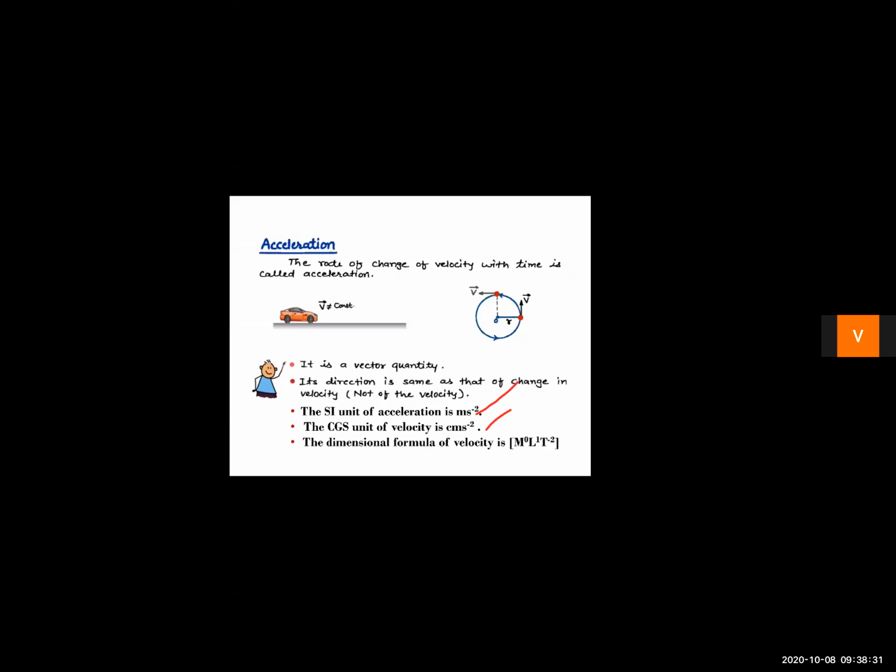And similarly, we can calculate the dimensional formula. Mass is 0, so M to the power 0. Length, meter is 1, so L to the power 1. Time is in the denominator, raised to power 2, so when it comes up, it becomes minus 2. So T to the power minus 2. This is the dimensional formula of acceleration.